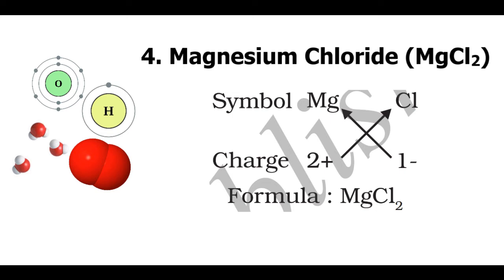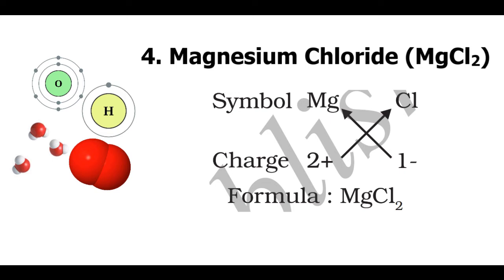Now here is where you understand the rule I had told you earlier. You can see that magnesium has a positive charge of 2, whereas chlorine has a negative charge of 1. The positive charge is clearly more than the negative charge. To balance this imbalance of charges, we do the crossover.